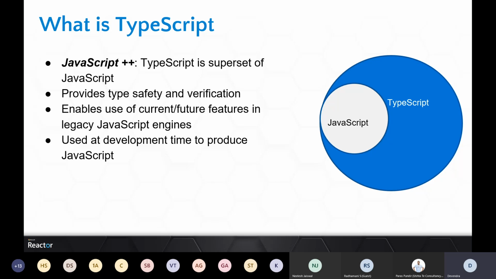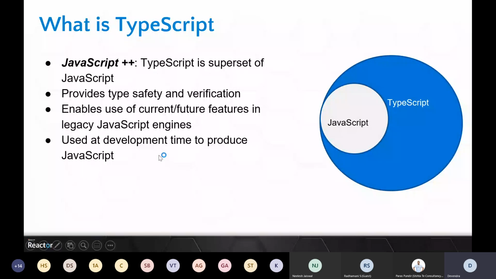There also TypeScript helps us. It gives us an easy way of generating JavaScript by a small configuration change. We'll see how it happens. So overall, if you're writing code or a library in TypeScript and you say that my target ECMAScript version should be ES2015, then whatever JavaScript gets generated from the TypeScript will be in compliance with ES2015.